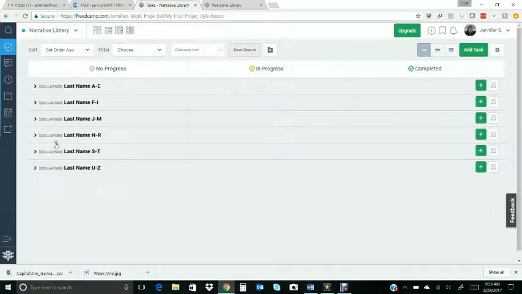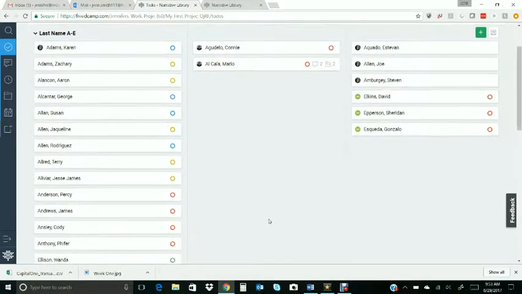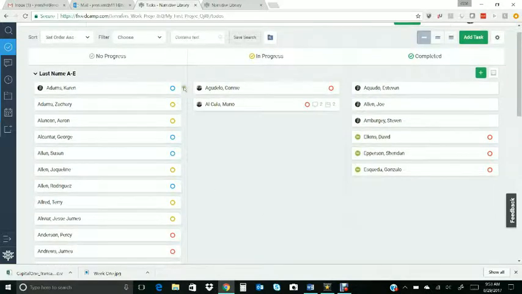But let's just say that you're working in A through E. If you click on this arrow here to the left side, it will uncollapse these groups and show you all of the clients listed within that group. You can see these colors over to the right side: blue, orange, and then red.